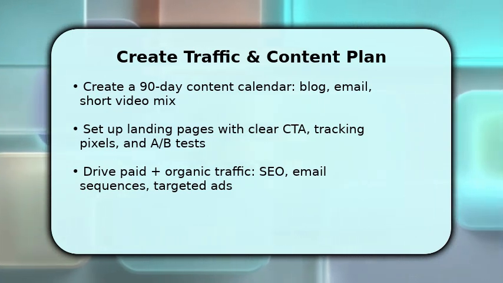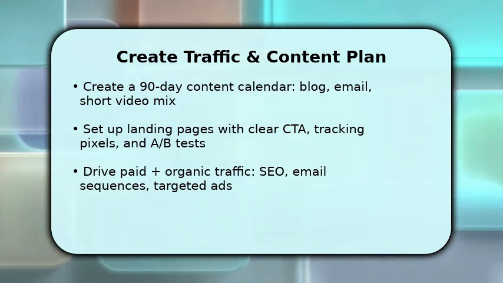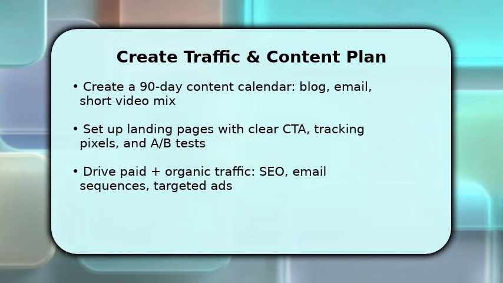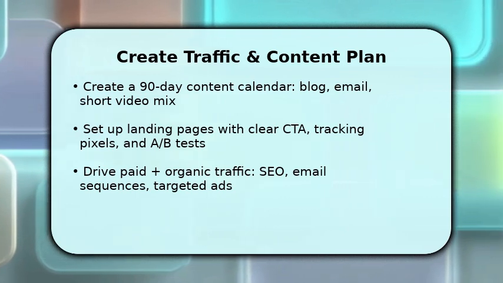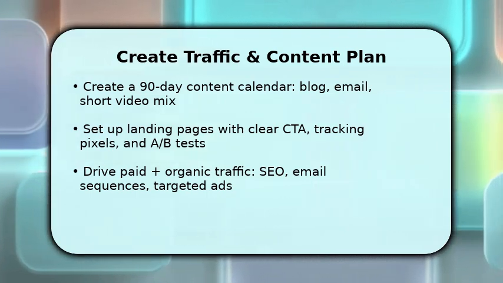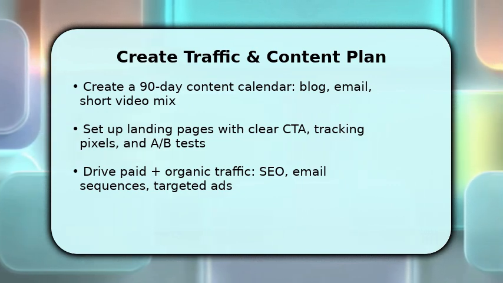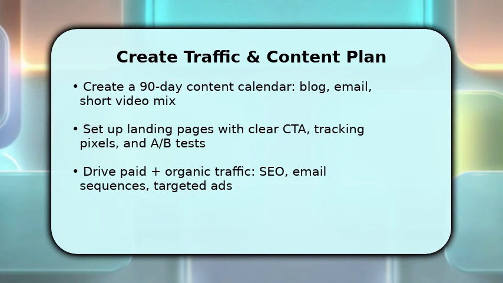Once live, allocate budget across SEO-driven keywords and small paid tests. Measure CPA and scale winners. Keep iterating weekly, because steady improvements compound into reliable affiliate income streams over months. Finish by optimizing and scaling what works.